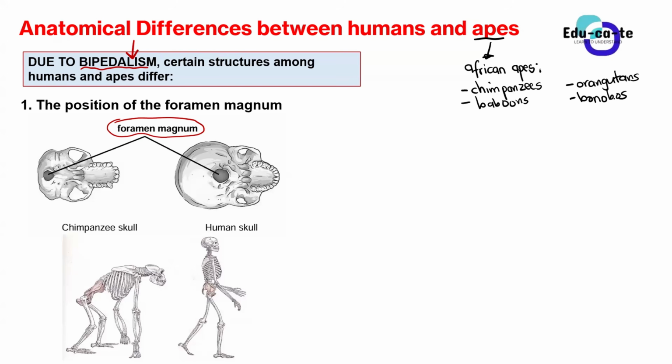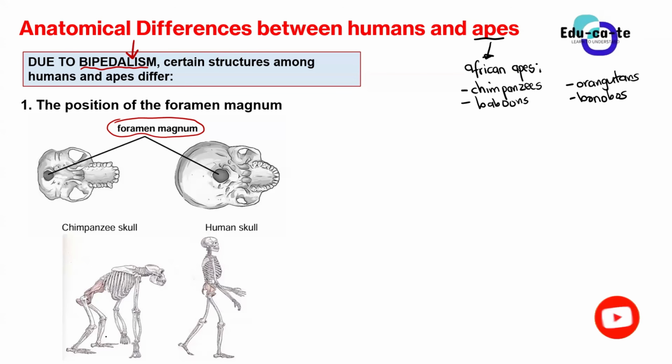So they are questioning the same thing over and over again, but using different specific names. If they ask what are the differences between humans and orangutans, you shouldn't get confused, because you know orangutans are African apes, which is exactly what we're studying right now. And what I am saying is that the position of the foramen magnum in a human skull and the chimpanzee skull is different.